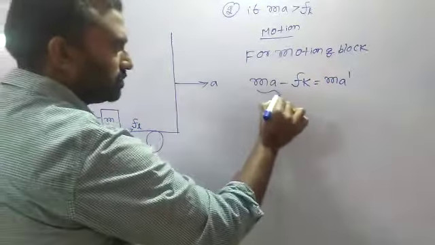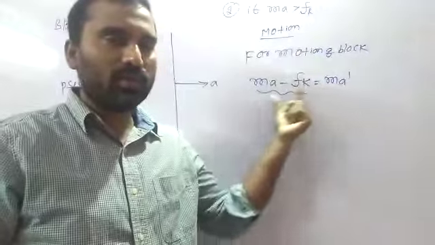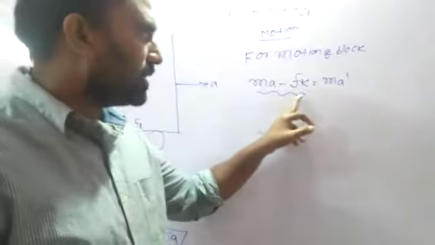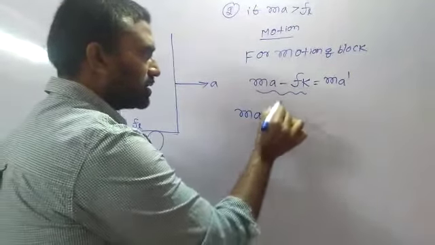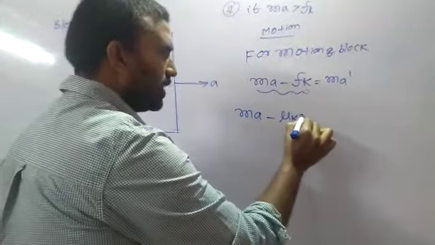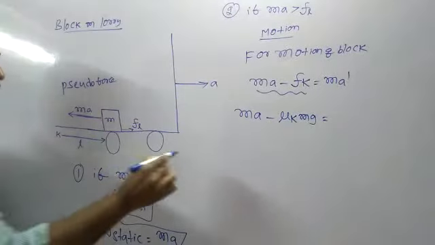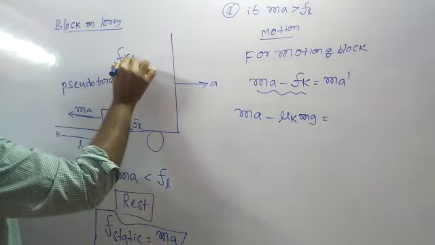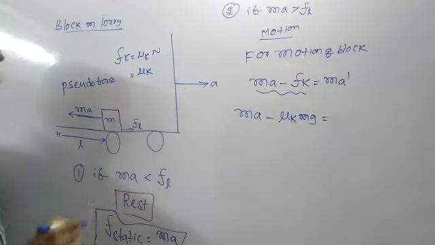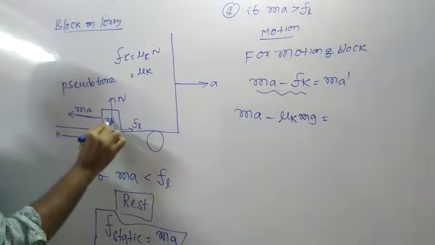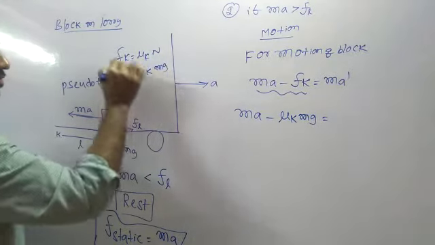is equal to Ma dash. It is the net force. From Newton's second law, net force is equal to ma. So Ma minus Fk is equal to Ma dash, that is Ma minus kinetic friction. Kinetic friction is mu k mg. What is kinetic friction? Kinetic friction equals mu k into normal reaction. And normal reaction equals the weight of the block.